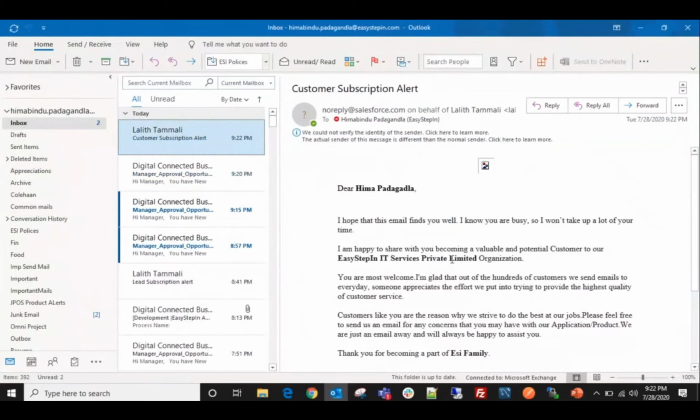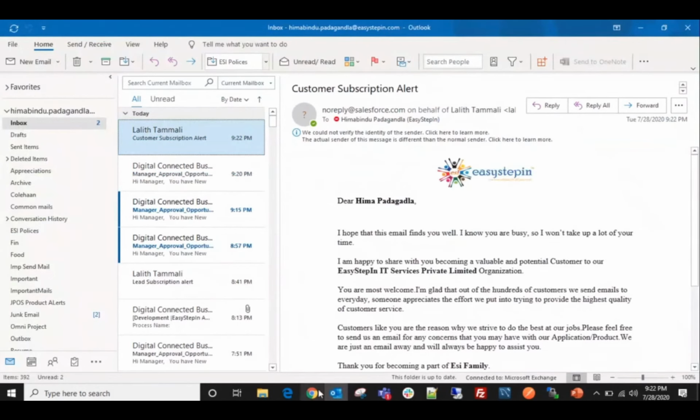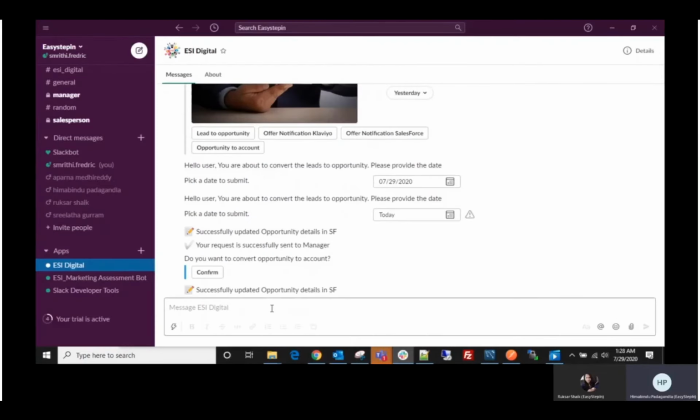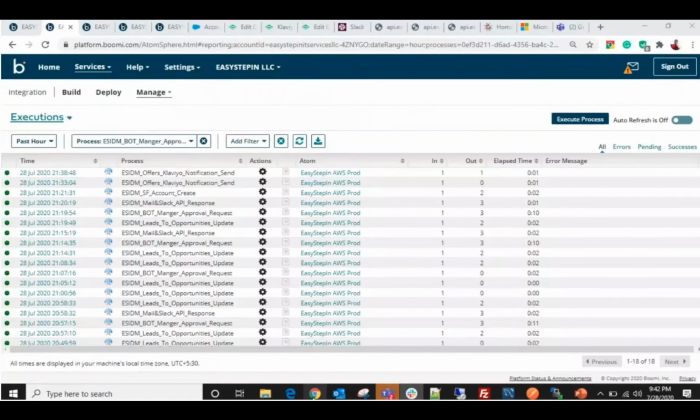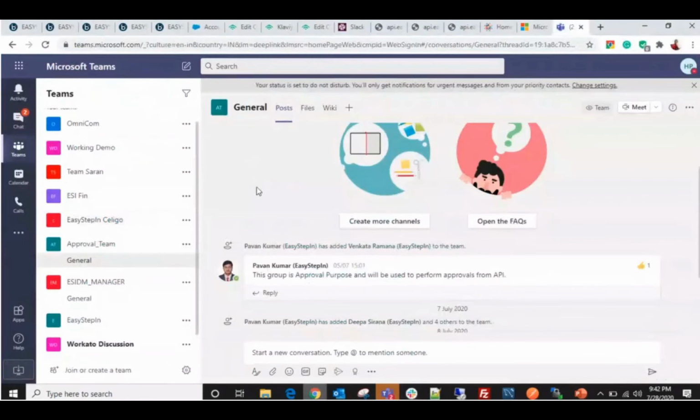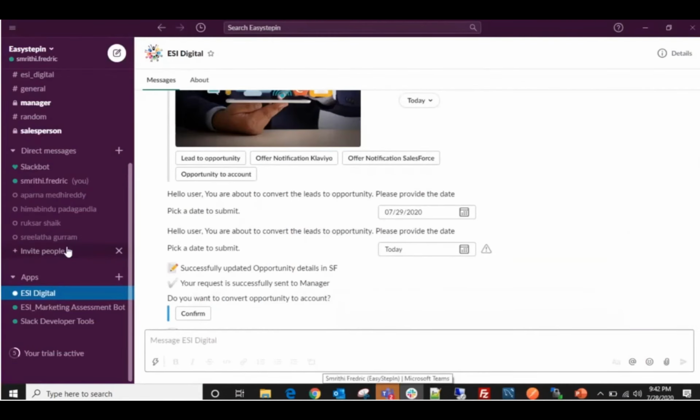So we have received the customer subscription alert from the Salesforce application. As of now, we have seen how the manager approval works via Slack. The same thing we can do for manager approval using another communication channel called Microsoft Teams. Here also, whatever approach we followed for Slack, the same we can follow. So right now I won't explain, since I have already explained via Slack. Now we will go to the next stage.